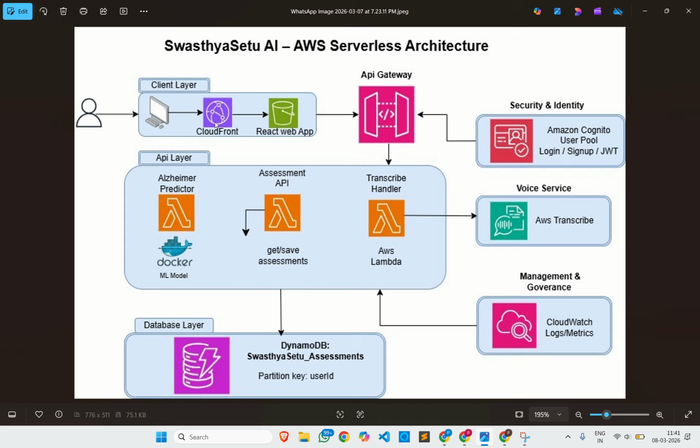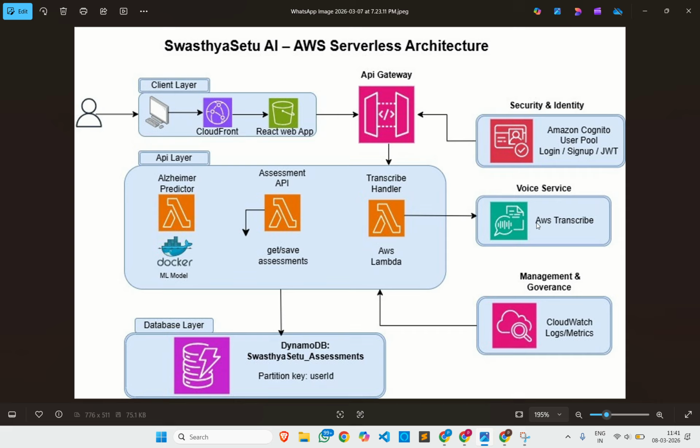CloudFront is hosting directly. CloudFront provides a global CDN distribution, improving latency across the globe. Docker for ML model deployment: Docker ensures a consistent environment across development and production, avoiding dependency issues during model inference. AWS Transcribe is also a service we have discussed. It enables speech to text conversion for cognitive voice-based tests, enabling accessibility for users who may prefer voice input.